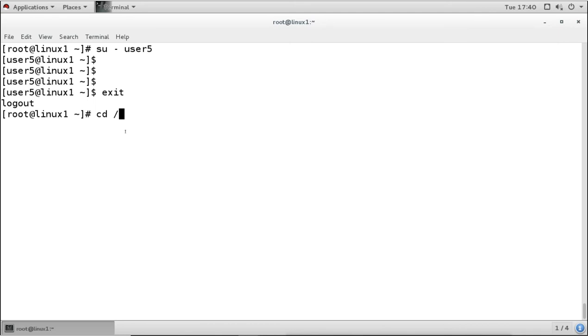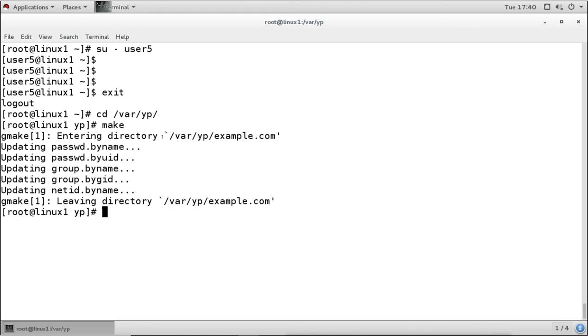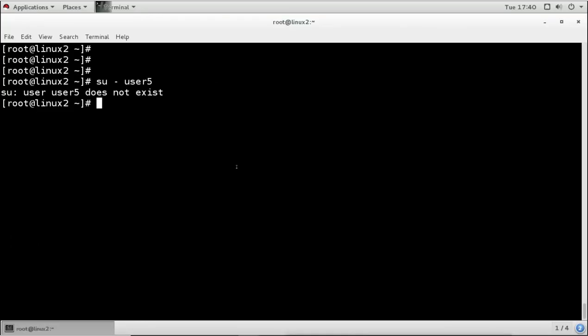And for that, we'll go to the /var/yp directory, where we have the makefile. We will run the command make. So we just have to go to the yp directory and run the make command and it will update the new entries. Whatever new entries we have, it is going to update those entries into the NIS database. Now user5 is also available. Now we'll go to the client and try to log in with user5 again, and we can now log in, because it is now updated.